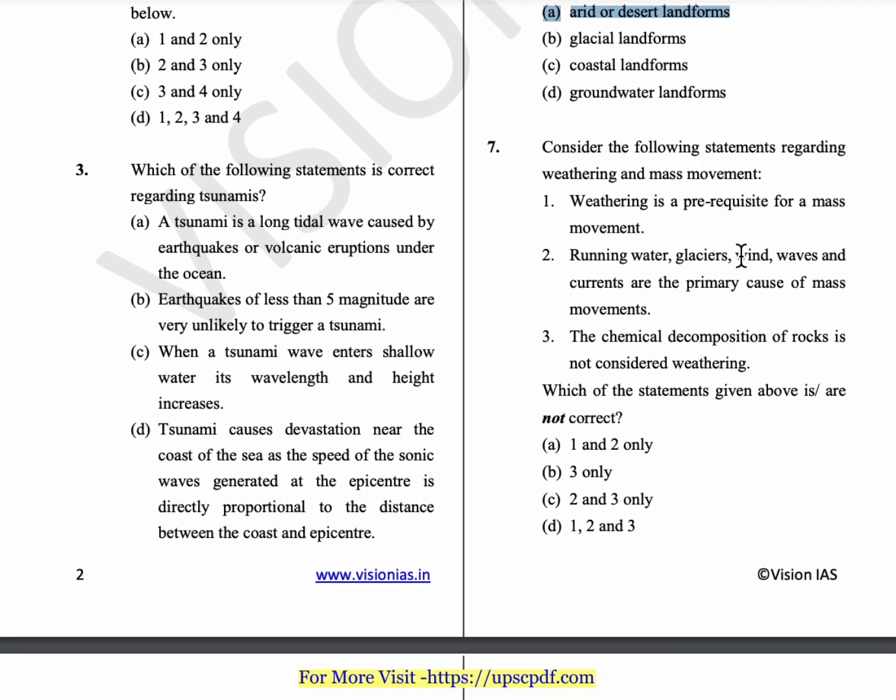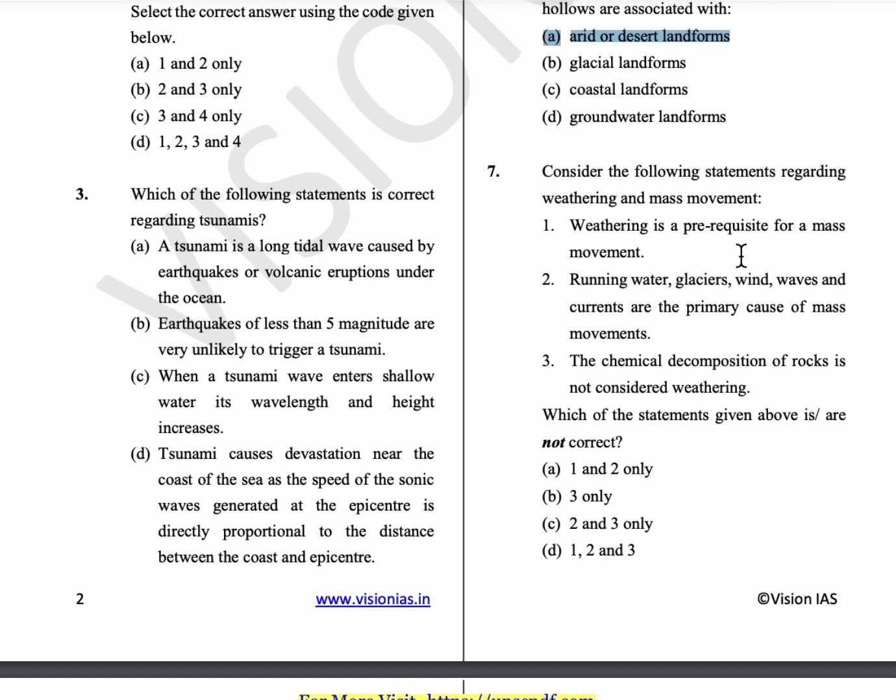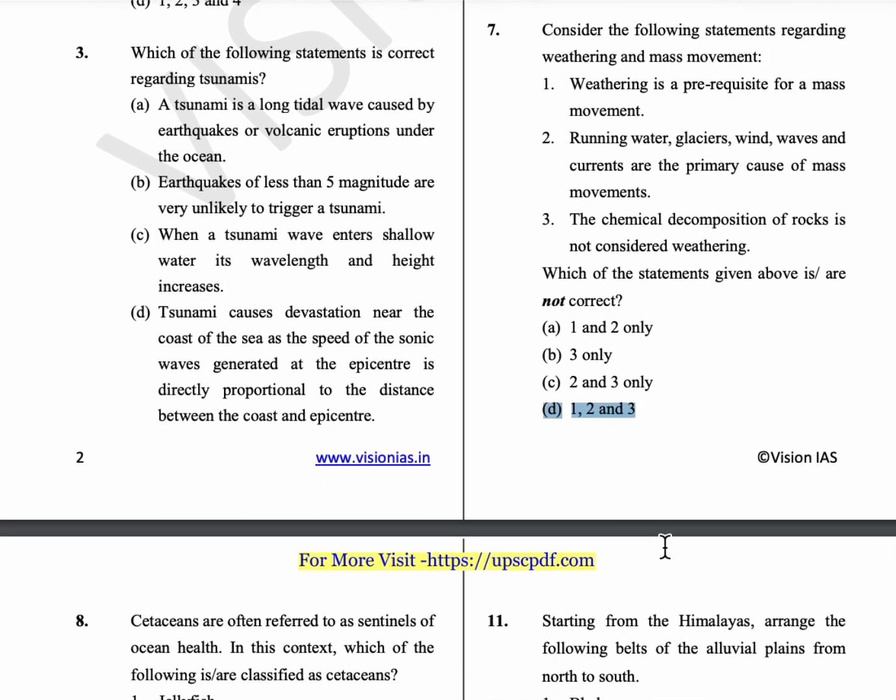Seventh question, consider the following statements with regard to weathering and mass movement. Weathering is not a prerequisite for a mass movement. Running water, glaciers, wind, waves and currents are not the cause of mass movement. And the chemical decomposition of rocks is also considered as weathering. So all these three are correct, so option D is the answer.